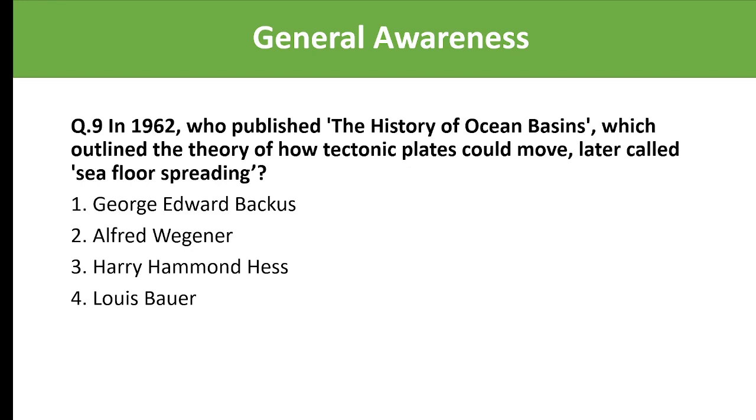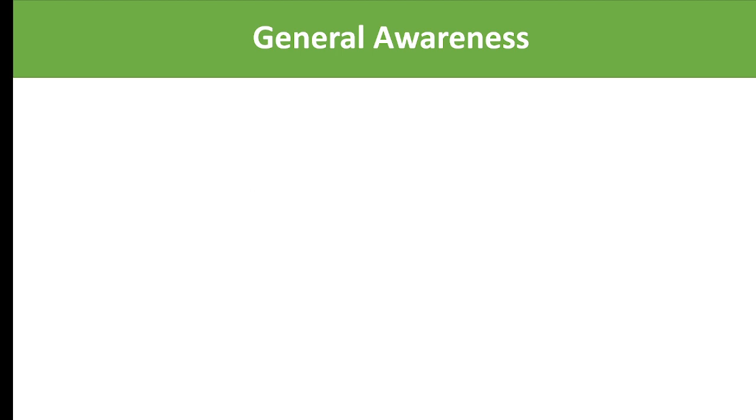In 1962, who published the History of Ocean Basins? Later, it was called sea floor spreading, which was related to tectonic plates. And the answer is Harry Hammond Hess. Next.